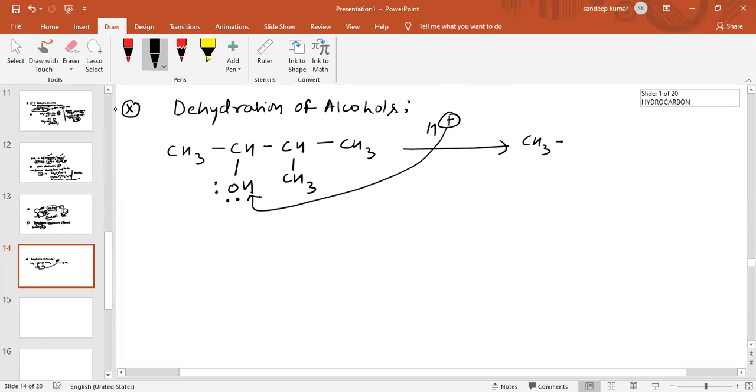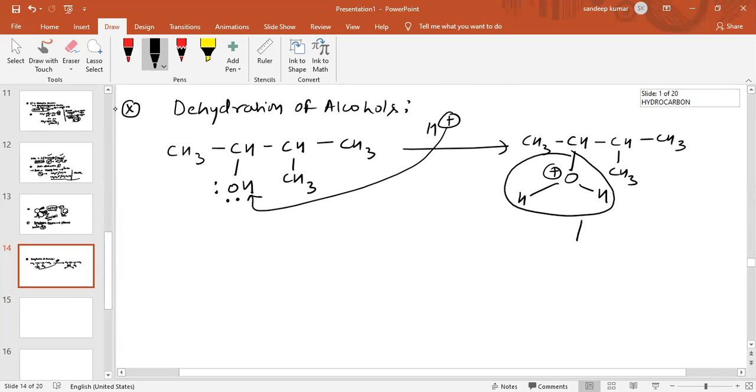So this is obtained: CH3, CH, O positive, and on this O positive there are two hydrogen atoms, and this is CH, CH3 and CH3. Now this water will be removed and carbocation is formed. The carbocation formed is CH3, CH plus and CH, CH3 and CH3.